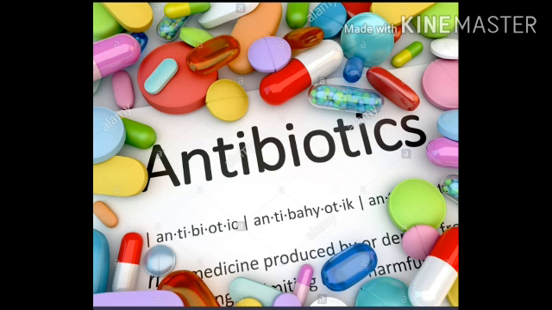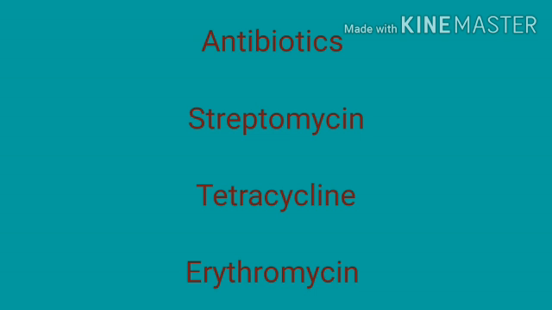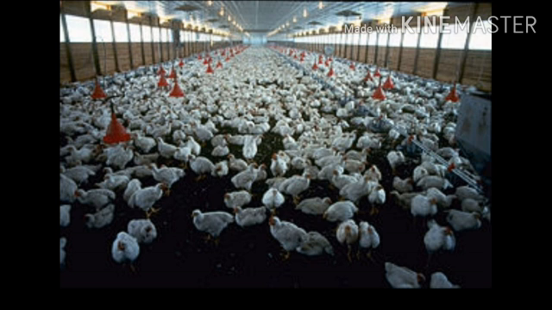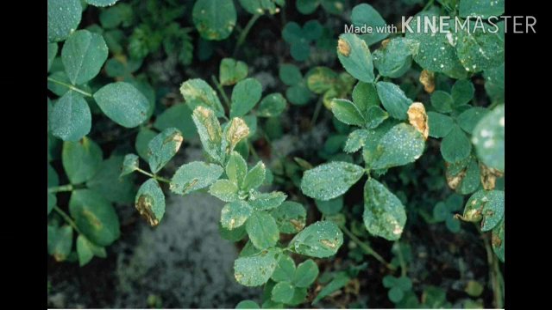These days, a number of antibiotics are being produced from bacteria and fungi. Streptomycin, tetracycline, and erythromycin are some of the commonly known antibiotics which are made from fungi and bacteria. Antibiotics are manufactured by growing specific microorganisms and are used to cure a variety of diseases. Antibiotics are even mixed with the feed of livestock and poultry to check microbial infection in animals. They are also used to control many plant diseases.